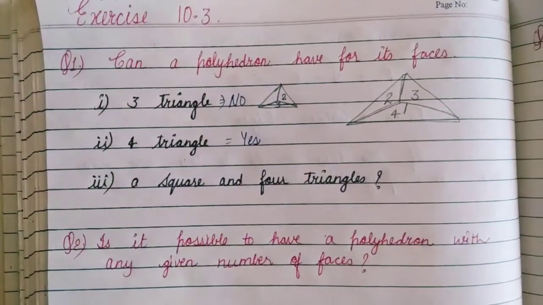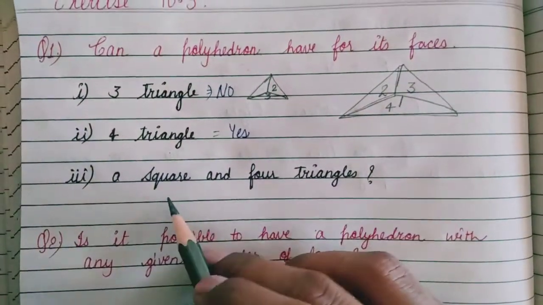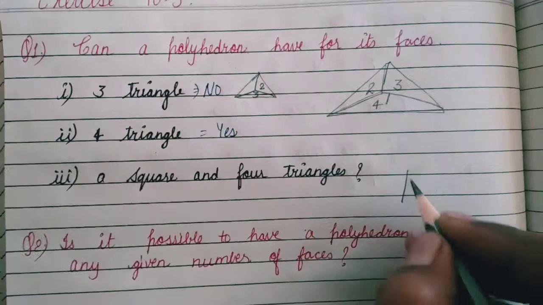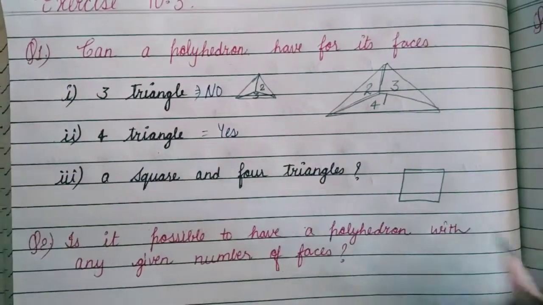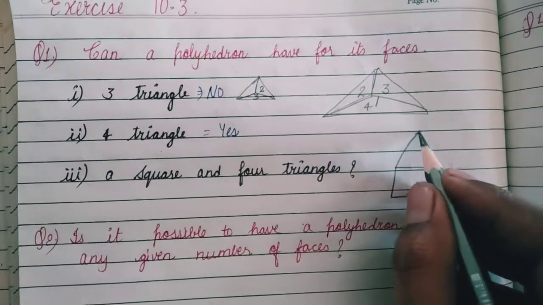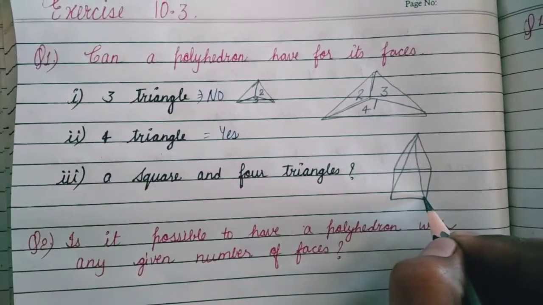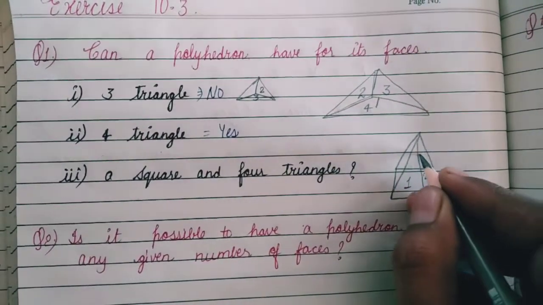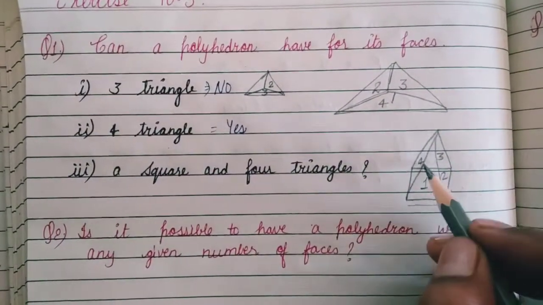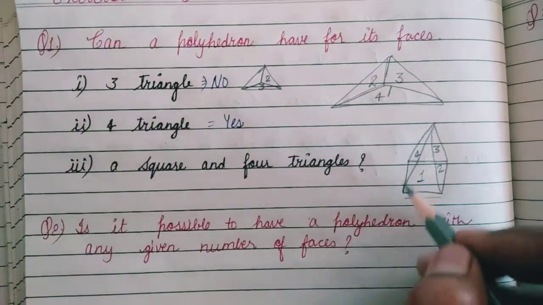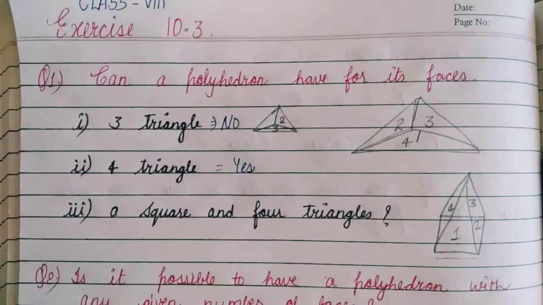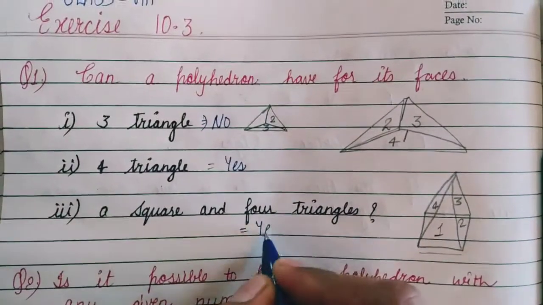Now the third is a square and 4 triangles. At least 1 square and 4 triangles polyhedron is possible. You can see this figure, a pyramid, with a square base, and each and every lateral side is made up by a triangle. So 1, 2, 3 and 4 triangles. Here we have one triangle, here we have the second triangle, from here we have the third triangle, and from here we have the fourth triangle, and in the base we have the shape of a square. So yes, this is possible. So its answer is yes.